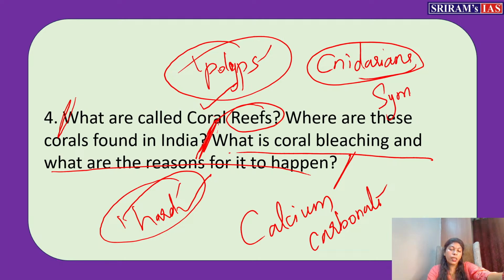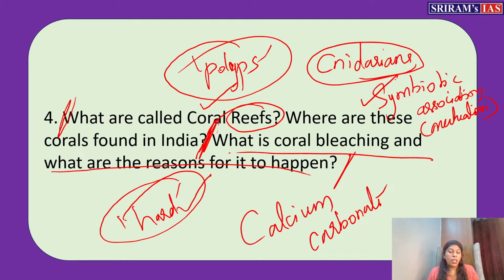We have done separate classes for that also. I hope you would have watched it. Symbiotic association, or mutualism. We call this a mutualism interaction type. So it forms a symbiotic association with an algae called zooxanthellae. This name also you would have heard, zooxanthellae.